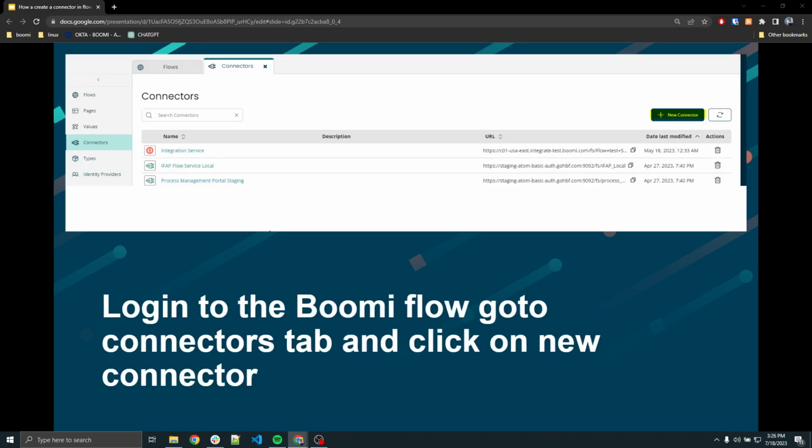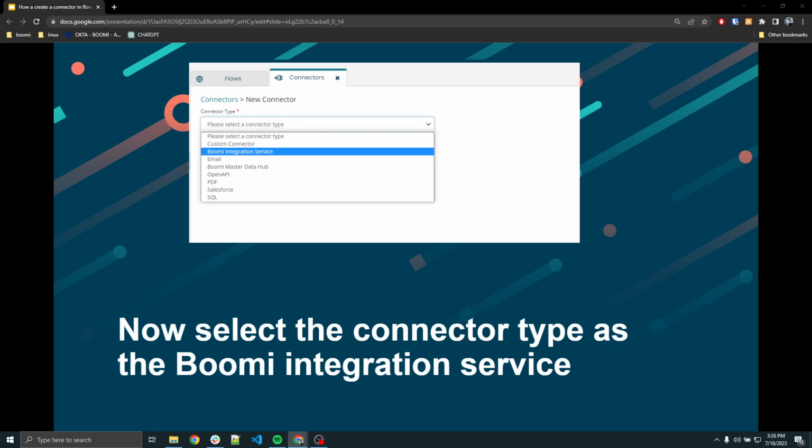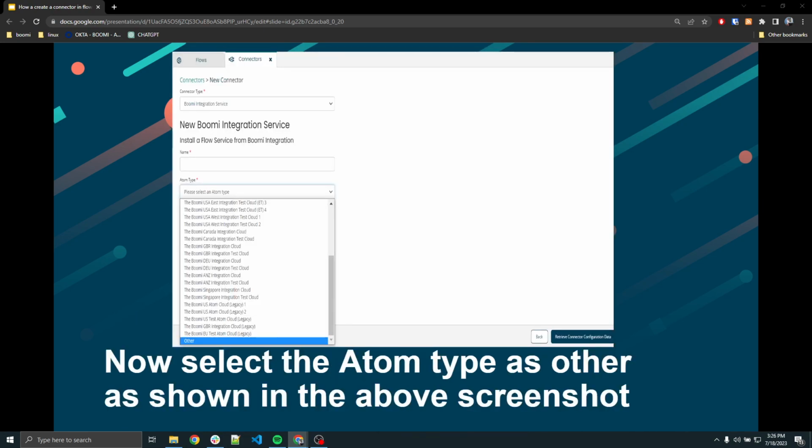First, log into the Boomi Flow platform, then go to the Connectors tab and click on New Connector. After this, select the connector type as Boomi Integration Service. For Atom type, select Other.